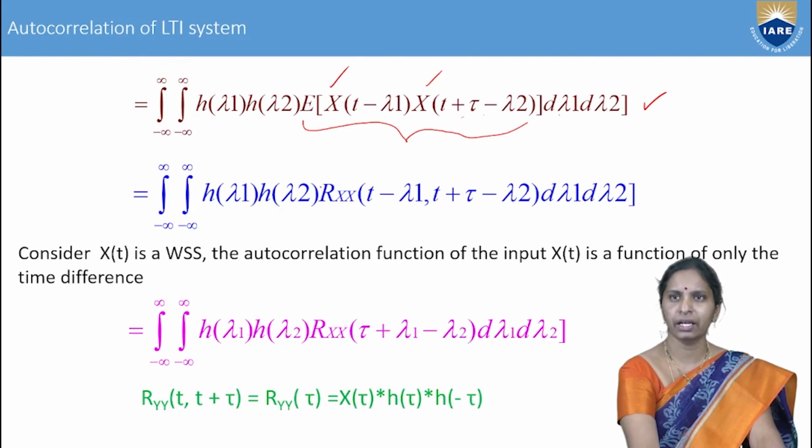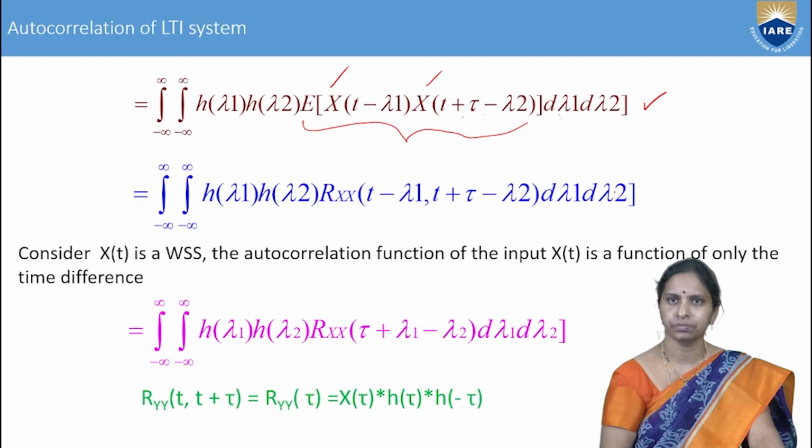If you have t1 and t2, you write R XX of t1 comma t2. Now, in place of t1 you have t minus lambda 1, and in place of t2 you have t plus tau minus lambda 2, into d lambda 1, d lambda 2.